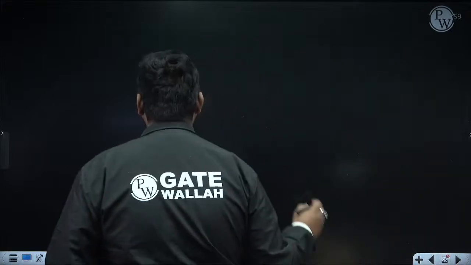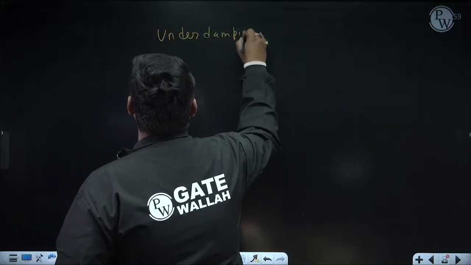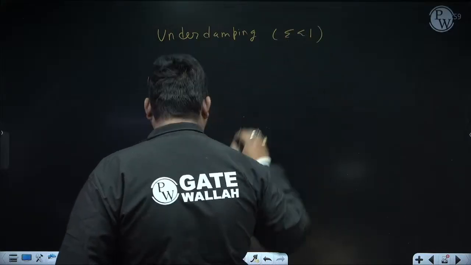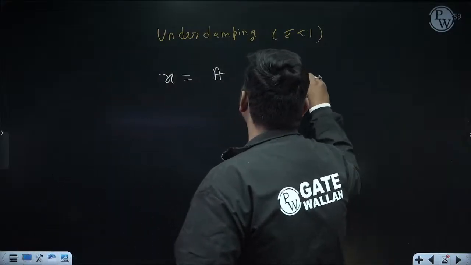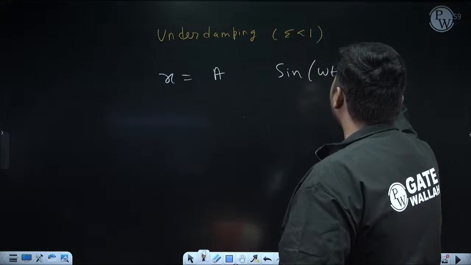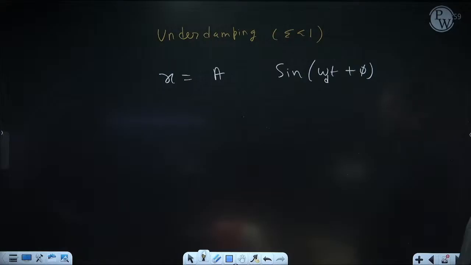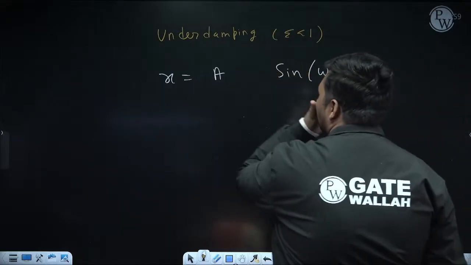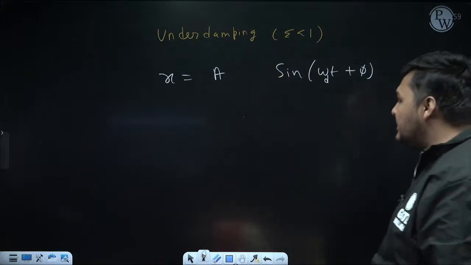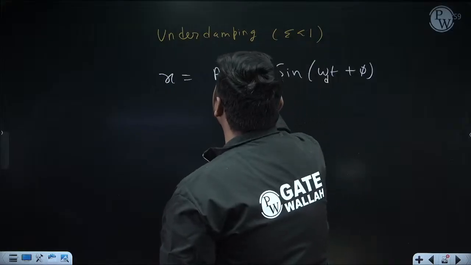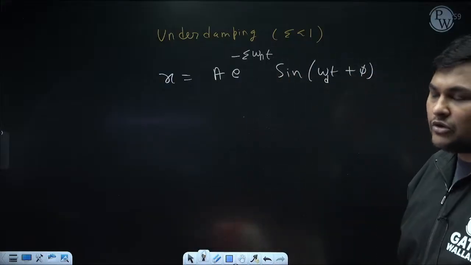So now if we discuss the case of under damping, whatever formula I am writing is valid only for under damping, meaning when zeta is less than 1. In this case, you will find the solution like this. First, a periodic term will come, so it will be like this: a sin of omega t plus phi. Instead of omega, we are writing omega d, because it is damped vibration, so the frequency we are denoting as omega d. The periodic term is coming because in this case vibration will occur. But here the amplitude of vibration will not be constant, it will reduce gradually with time. For that, an exponentially decreasing function will come with this, which is e to the power minus zeta omega n t. So you can remember the solution like this.